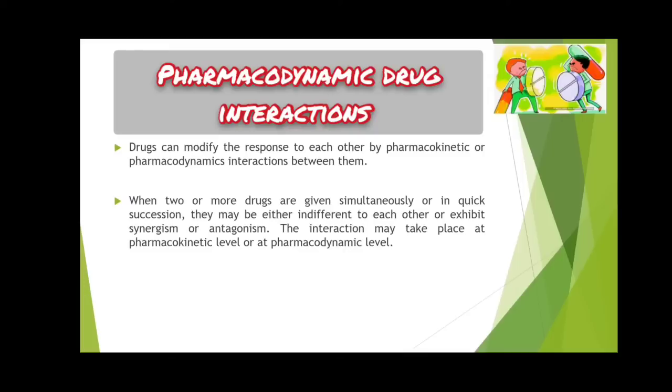Okay, so when one or more than one drug is consumed concurrently, one drug may affect the activity of another drug. Means one drug may increase the activity, or it may decrease the activity, or there won't be any action also. This is also a possibility. So that is known as the combined action of a drug, which also modifies the effect of a drug. We have in total two types of combined action of drugs. First one is synergism and second one is antagonism, which we'll study one by one.